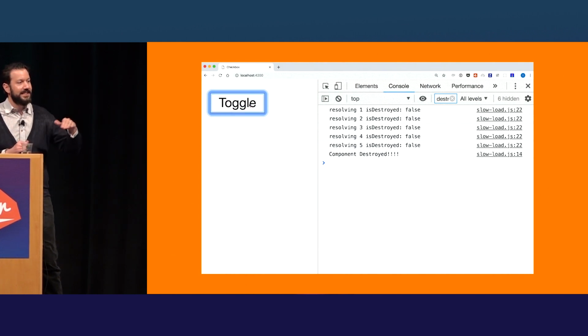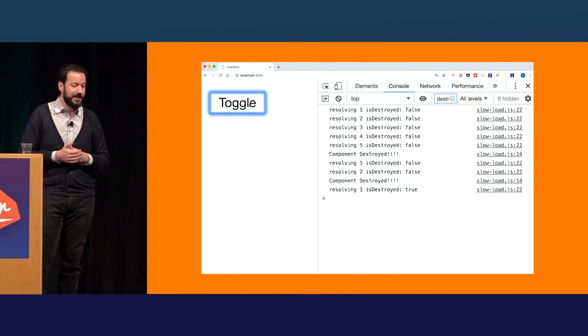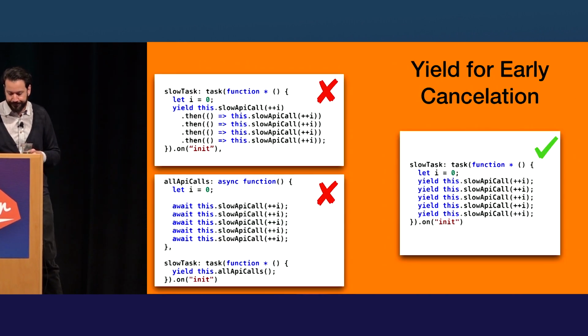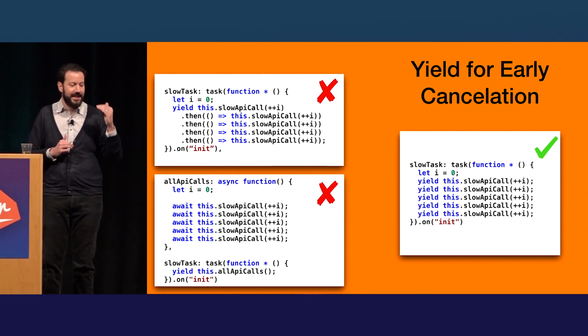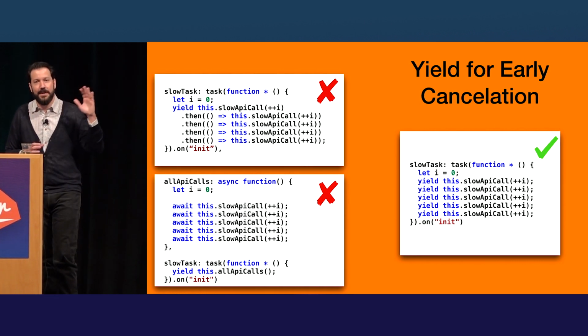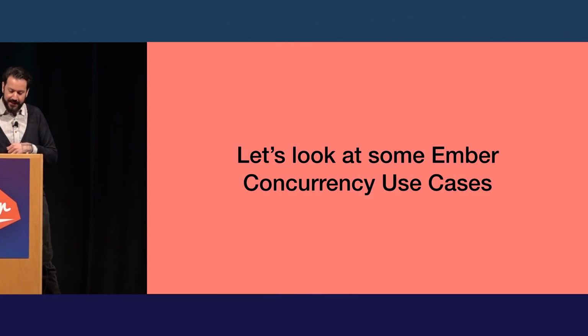Each time before it yields, it can check if the component was destroyed, or there might be a bunch of other reasons why you wanted to cancel the thing you were working on. So here are the diffs of the 3 things that I showed: chain.thens, async await, and then a bunch of yields is the thing you really want. So now I'm going to move on to some recent Ember Concurrency use cases that I've had in an app.